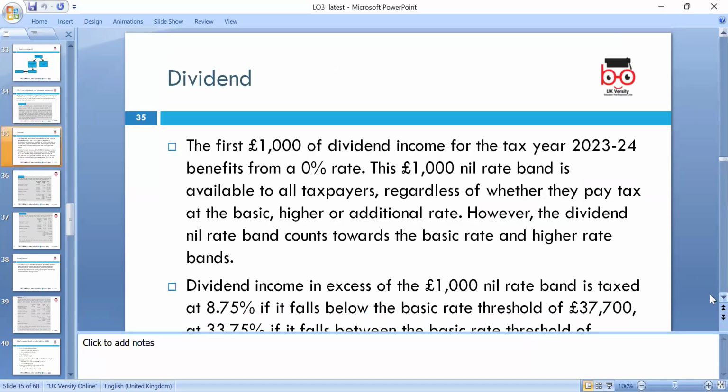Okay, the dividend: the first 1,000 of dividend for the tax year 2023-24 is taxed at zero rate, and the rates stay the same for this year as well. So the 1,000 nil rate band is available to the taxpayer regardless of whether they are a basic, higher or additional rate taxpayer. However, the dividend nil rate band counts toward the basic rate and higher rate bands. So dividend income in excess of the 1,000 nil rate band is taxed.